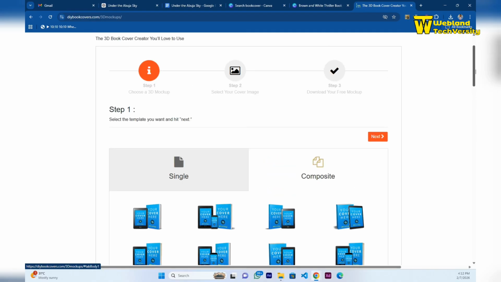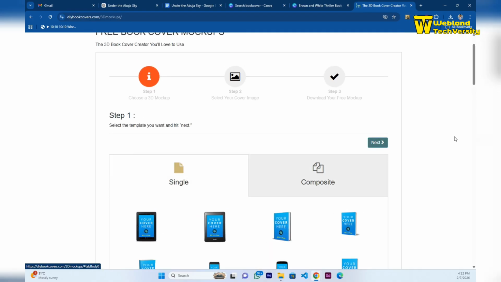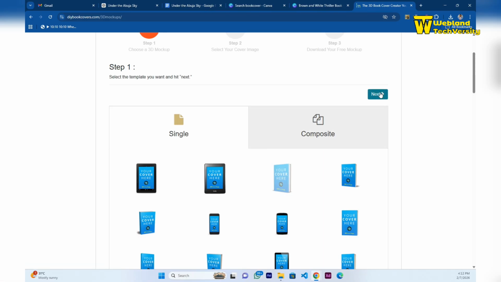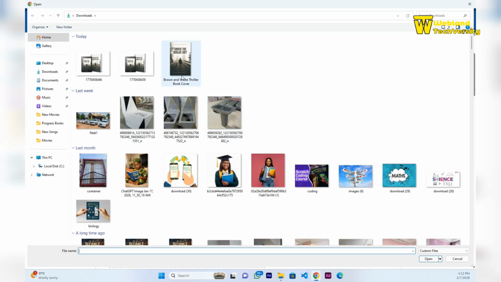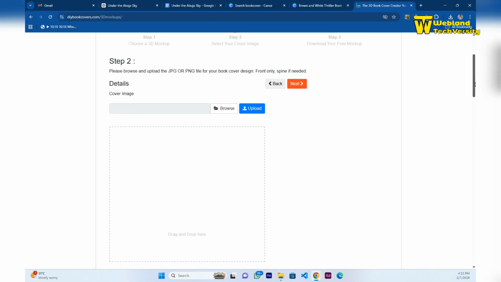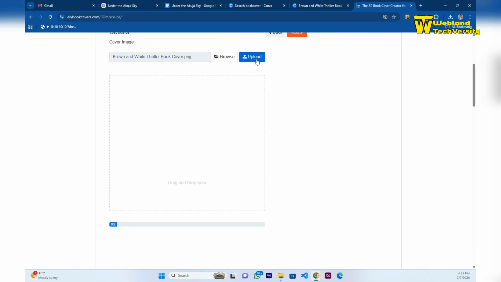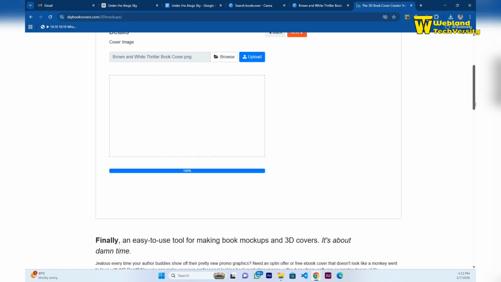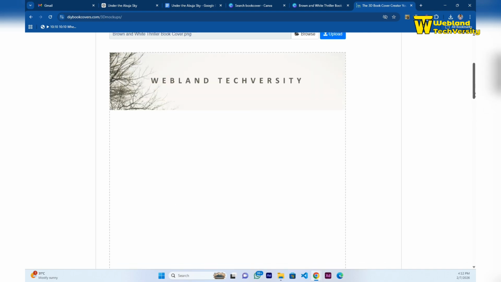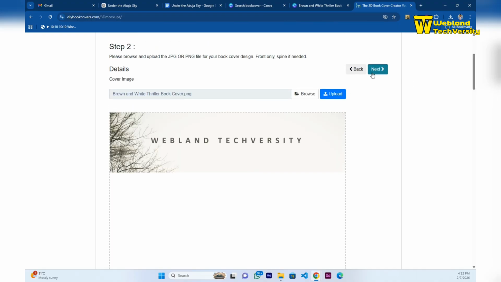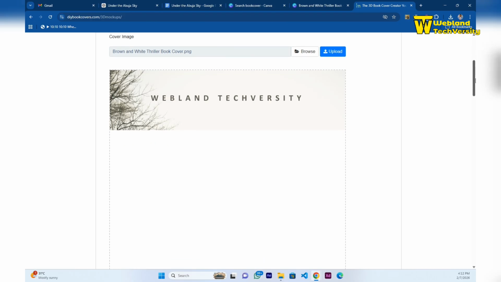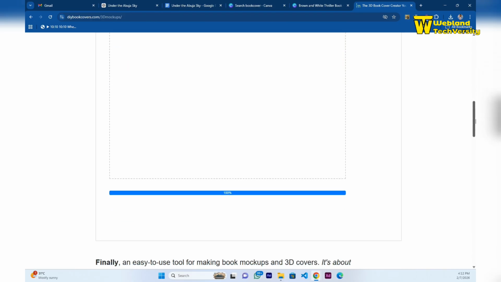If you choose single, click on this single, click on next. Click on browse. You now go to where the image is. This is the image that we downloaded from Canva. Click on open. Once you click on open, click on upload. Once you click on upload, it will be uploaded into this website and listed out very well. Once it's done, you can go ahead and click on next. Let's wait for it a little to come out very well. Once it has succeeded,